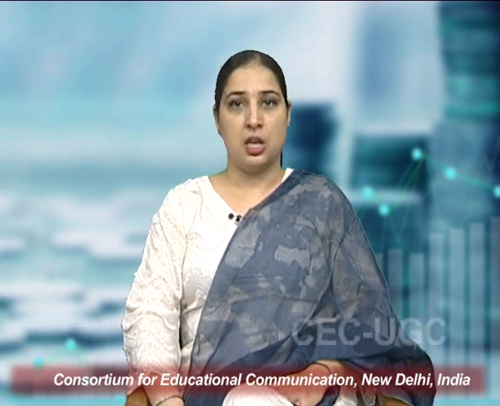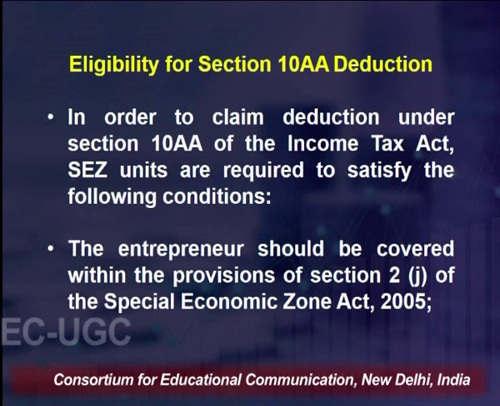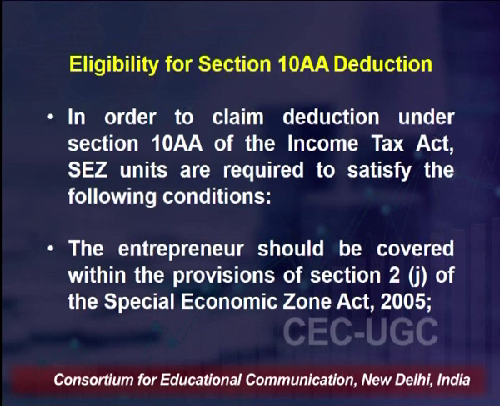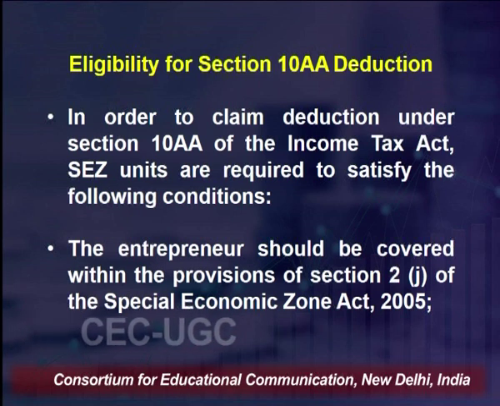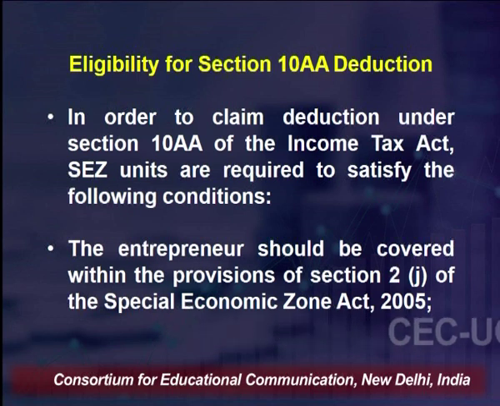Now when we say deductions, there are certain pointers that we need to keep in mind which make this deduction an eligible one. If we go for the eligibility criteria for section 10AA deductions, it says that, number 1, in order to claim deduction under section 10AA of the Income Tax Act 1961, the units are required to satisfy the given conditions. Now what are these conditions?